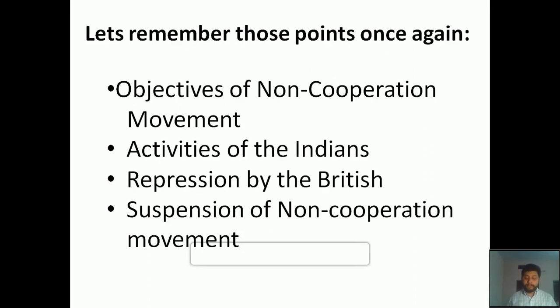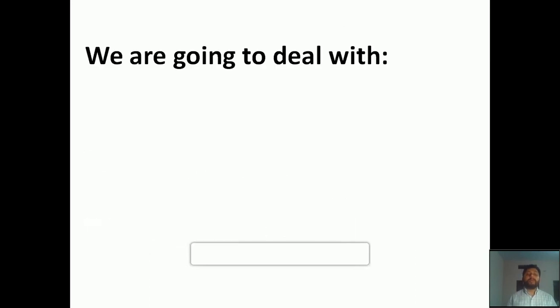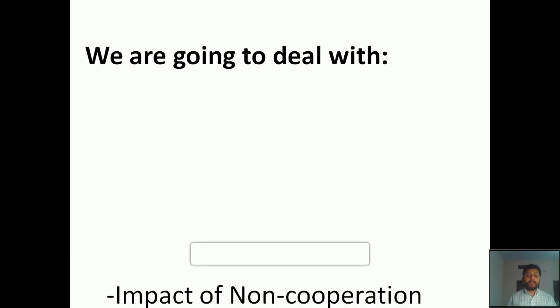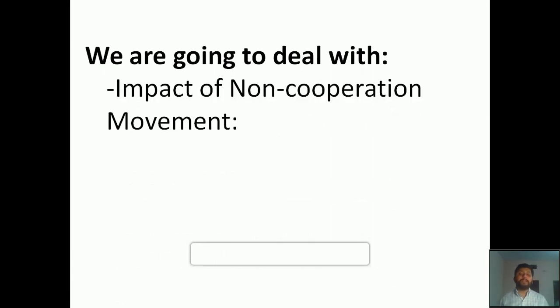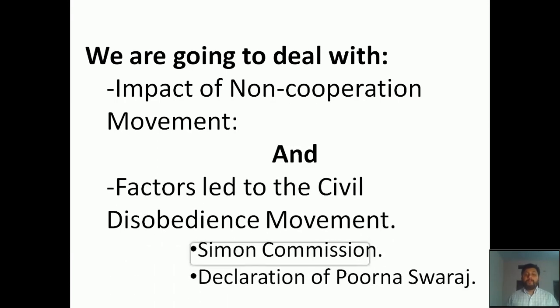So today we are going to discuss two important points which are the continuation of the previous class. First one, the impact of the non-cooperation movement, and the second one, the factors that led to the Civil Disobedience Movement. The main factors we are going to discuss are the Simon Commission and the Declaration of Poorna Swaraj. These are the points which we are going to discuss in detail. So without wasting time, let's move to the topic.